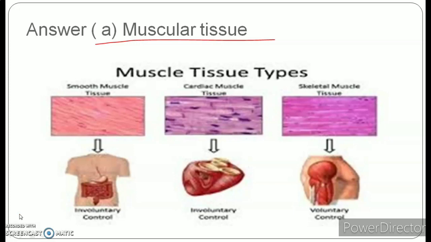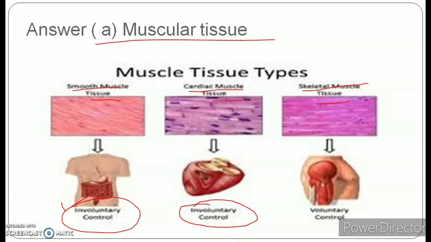These muscle tissues consist of muscle fibers, cells that are termed as muscle fibers. Now if we talk about the types of muscle tissues, then we have three important types, that is smooth muscle tissue, okay, then we have cardiac muscle tissue, and then we have skeletal muscle tissue. I'm not going into detail, but the only thing I need to tell you is that smooth muscle tissues are involuntary in action. Now what do you mean by involuntary? It's like their movement is not under our will, and that is the reason these sort of muscles are termed as involuntary. Cardiac muscle is also involuntary in nature.